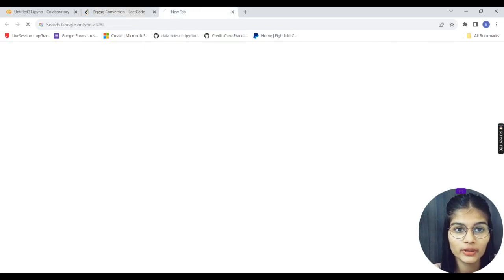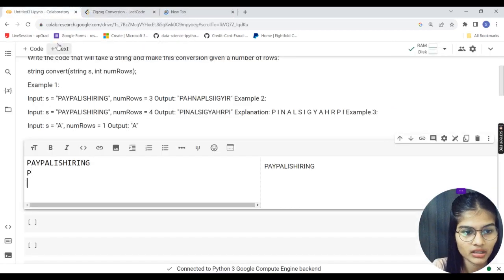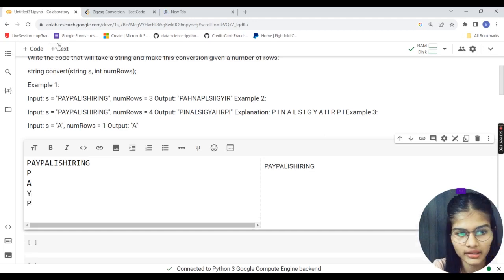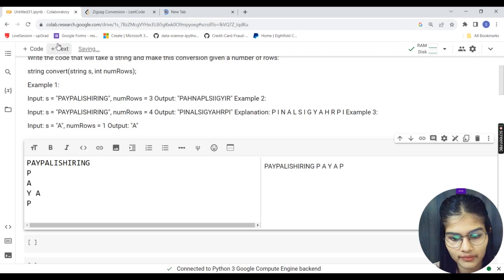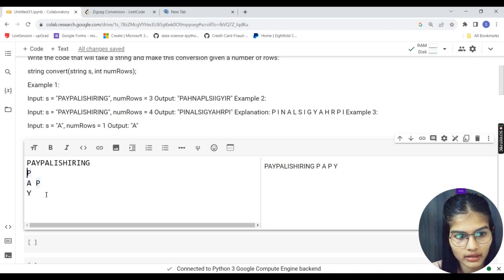But my rows will be only 3. So see how you can do this. It could be done like: pay, okay, P-A. Give me a minute. Pay, P, right, and then I'll go P-A. Okay, onto 3 only I want, na? Rows will be 3, right? Pay, okay, P-A-Y, P going above.